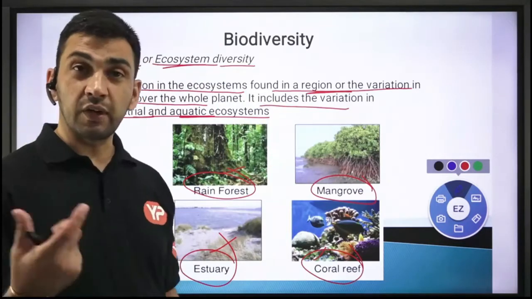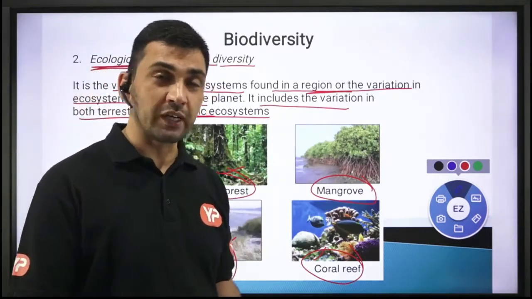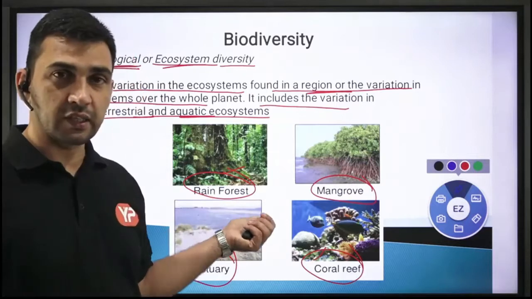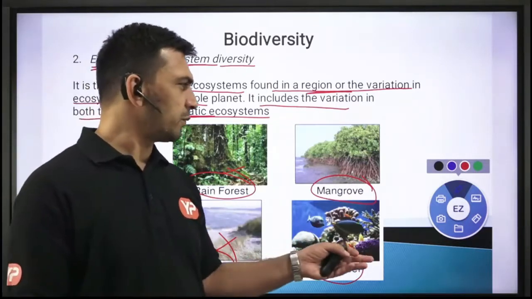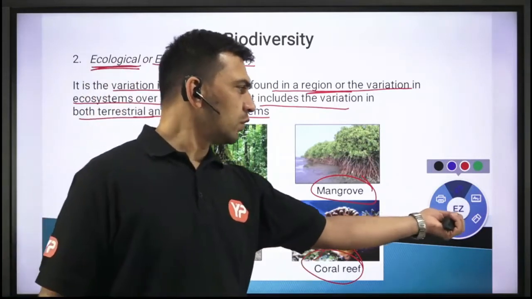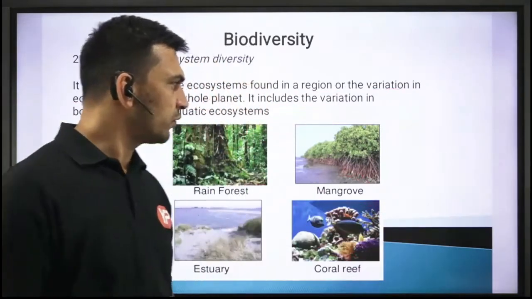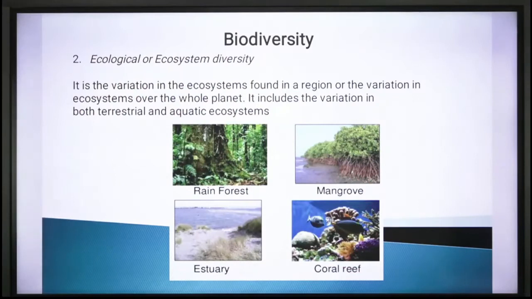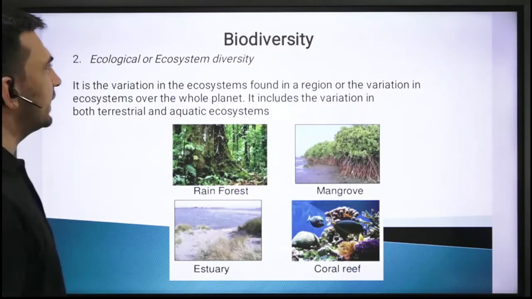Like we have desert ecosystem, tropical rainforest we talked about, deciduous forest and all those, depending upon how we are, mountainous areas and all that. So we are having different types of ecosystems, and we gave it the name ecological or ecosystem diversity. So the larger the number of ecosystems, we will say it is ecologically very diverse, ecosystem-wise it is very diverse.